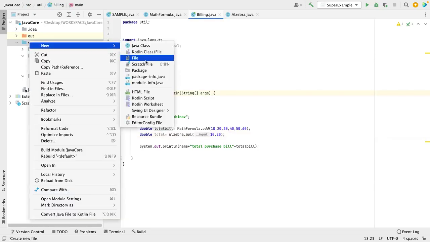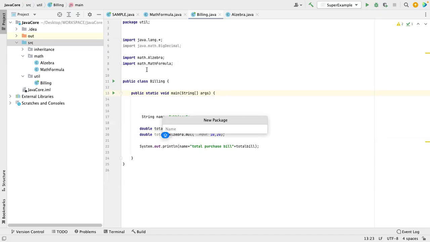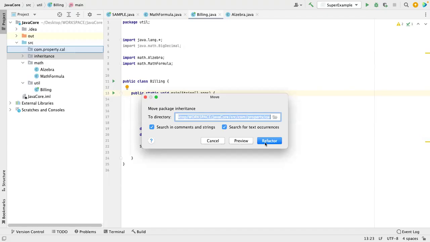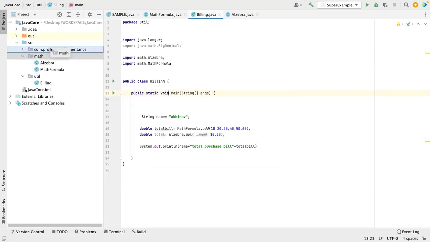So let's assume package. Create a base package first. Let's assume I'm going to develop a tool called calculator. So com dot calculator dot, I am going to calculate property calculator. So I will write like this: property cal. Okay. So I've created this package and then you have all these packages inside. So like that we used to create.